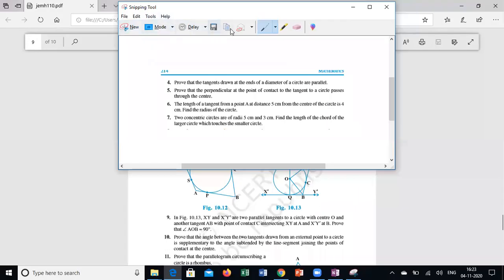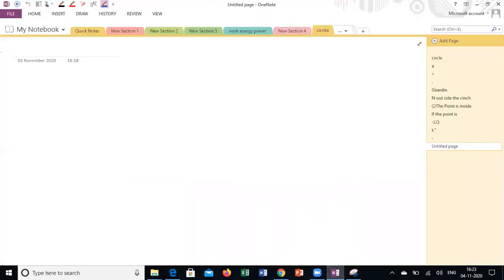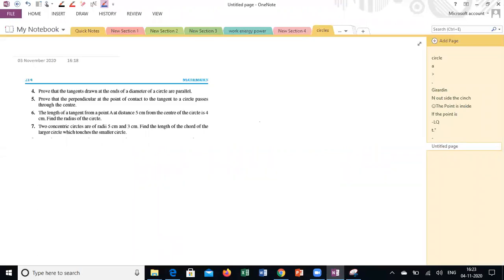The fourth question is like a theoretical question. Who will explain this one? Prove that the tangents drawn at the ends of the diameter of a circle are parallel. Anyone?